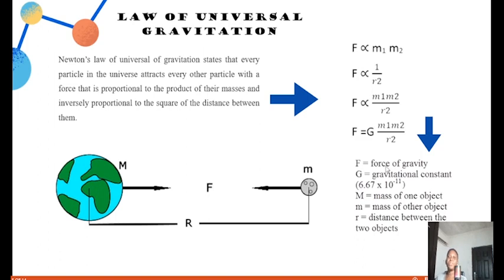And that's what we have here. You see, we said F is the force of gravity, G is a gravitational constant. And you know what a constant is? It doesn't change every day. So which is 6.67 times 10 raised to power minus 11. We have M, which is mass of one object, and m is equal to the mass of the other object. R is the distance between the two objects. So there's no particular order of writing the m. When you are multiplying two numbers together, it's not compulsory to write the smaller or the bigger one first. Any one can be written because it's multiplication. So let's go to the next slide.